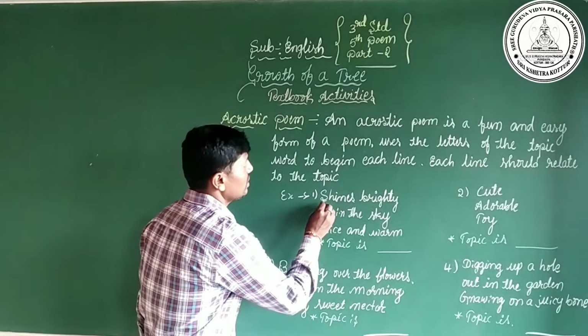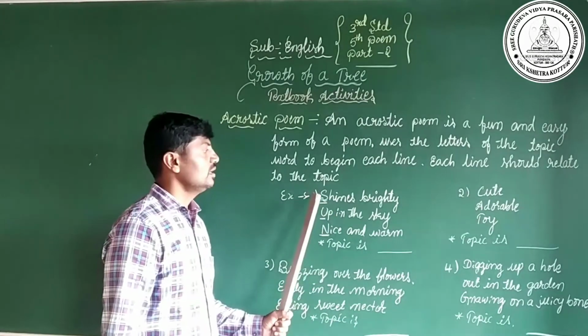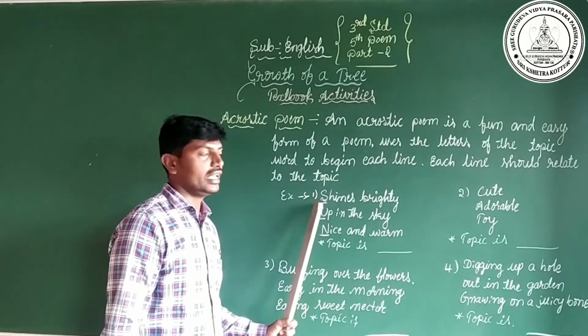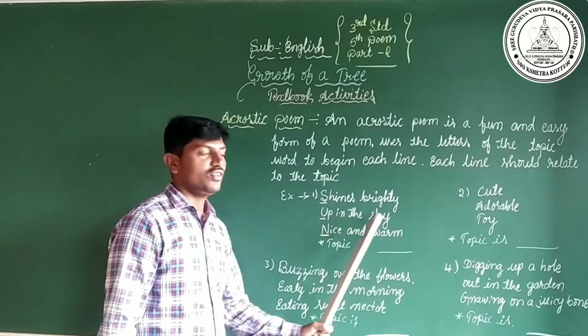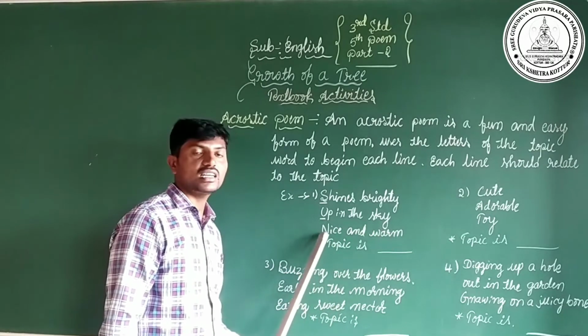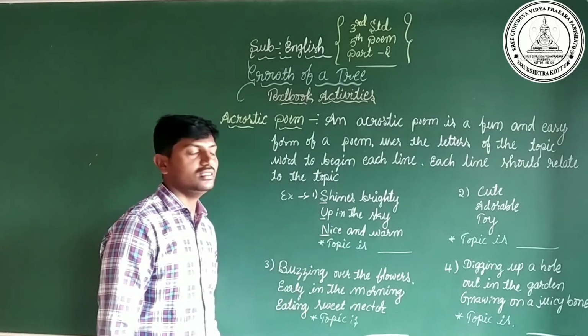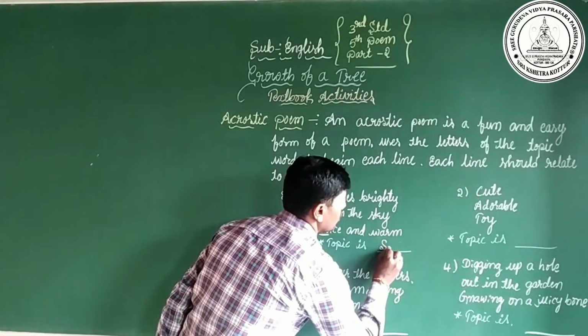The first letters spell S-U-N. Shines brightly, first letter is S. Up in the sky, first letter is U. And nice and warm, first letter is N. S-U-N. The topic is sun.